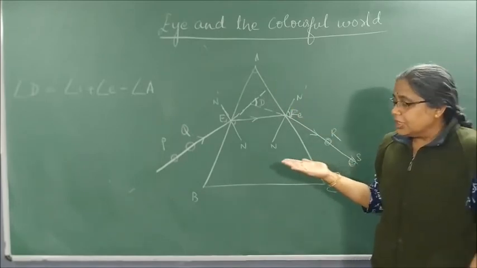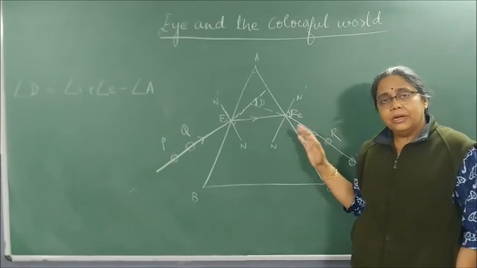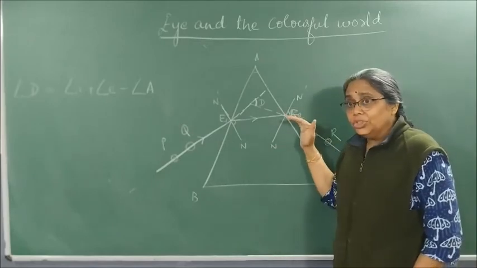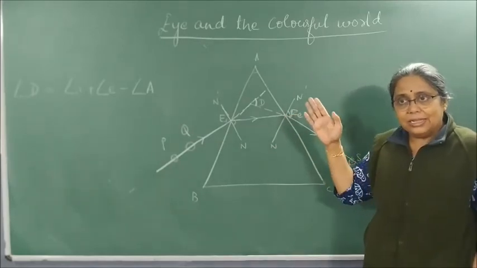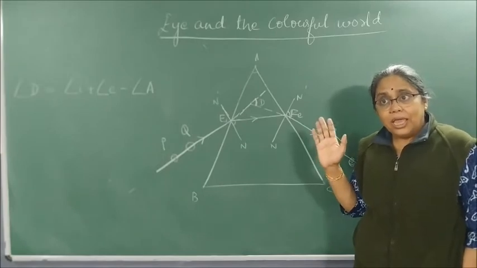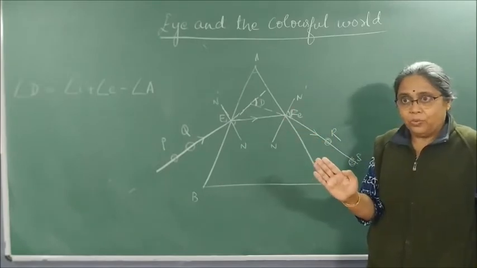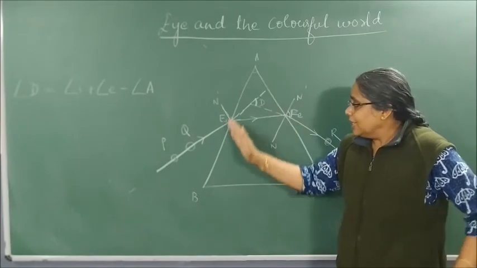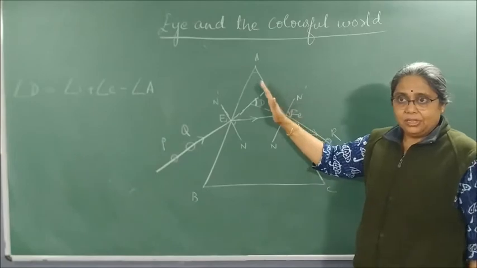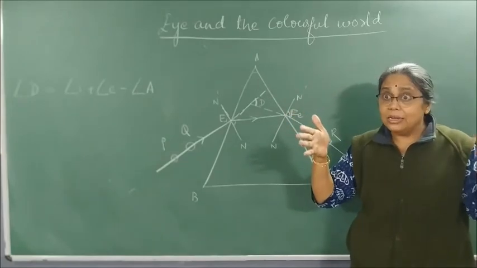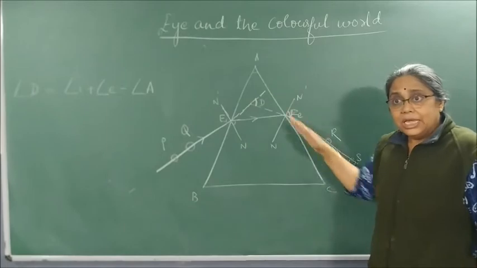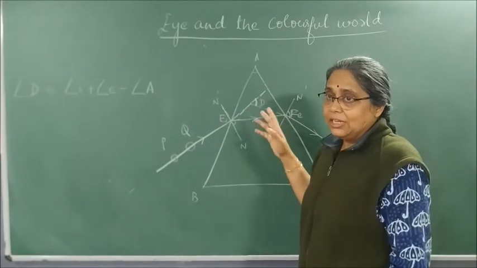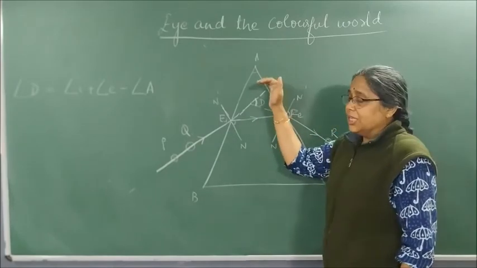Clear? It is similar to the way it works in a glass slab, but there is no shifting of the incident ray. There the incident ray becomes parallel to the emergent ray, but it shifts backward. Here it bends in the direction of the incident ray because it has two inclined faces. There it had two parallel faces. The angle of deviation basically tells you how much it gets deviated towards the incident ray.